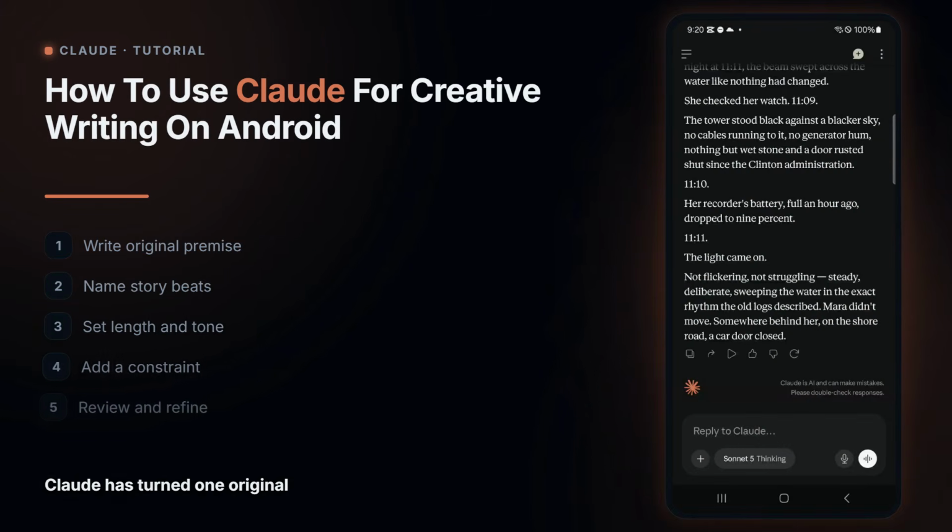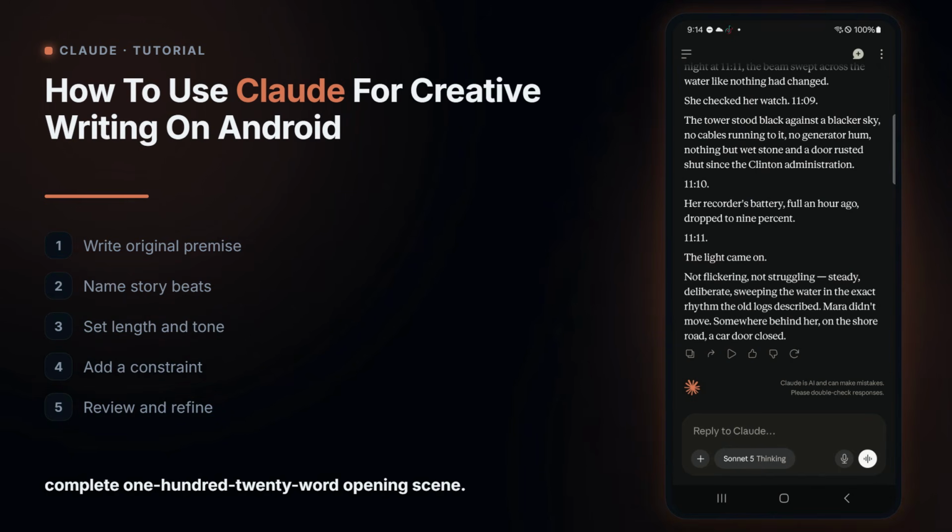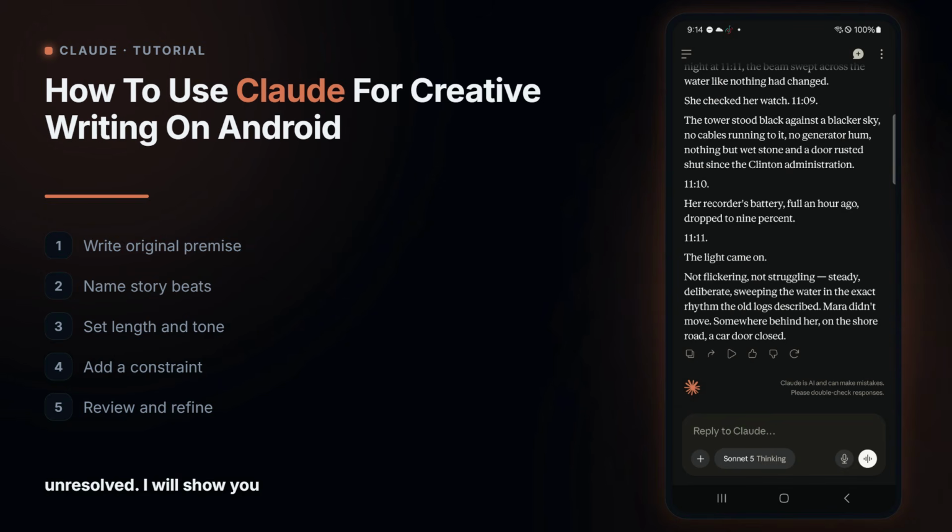Here is the payoff. Claude has turned one original Lighthouse premise into a structured 6-beat mystery outline and a complete 120-word opening scene. The scene creates tension, introduces the strange 1111 light, and keeps the central mystery unresolved. I will show you how to request both planning and prose in one clear creative writing prompt on Android.